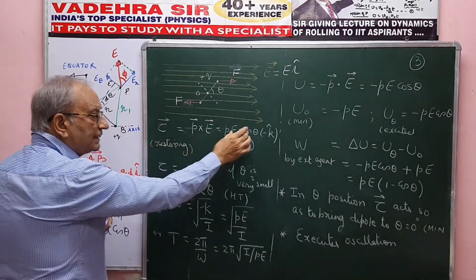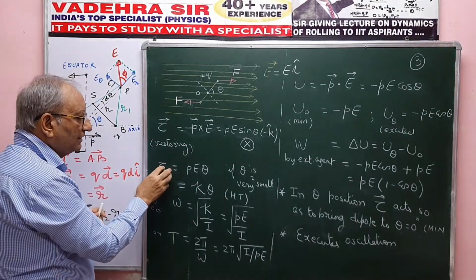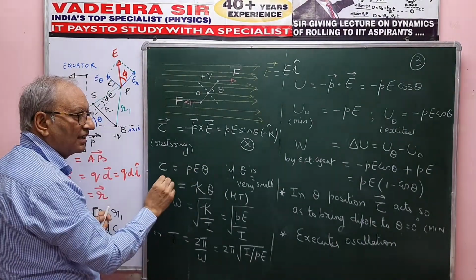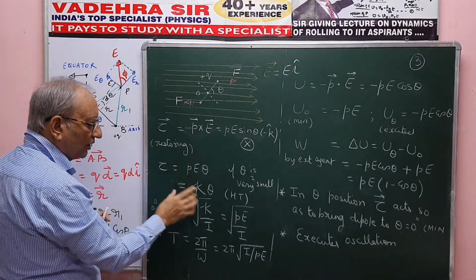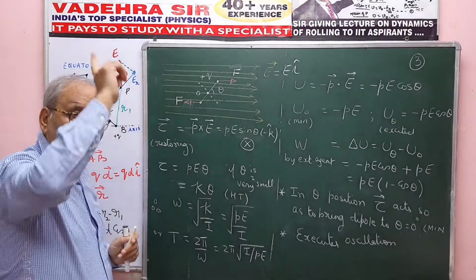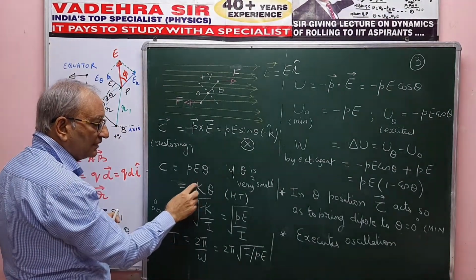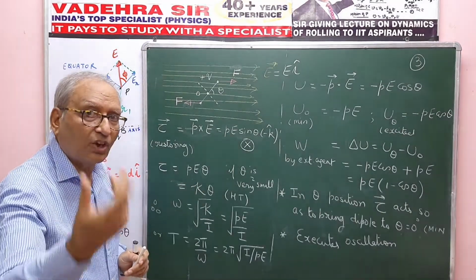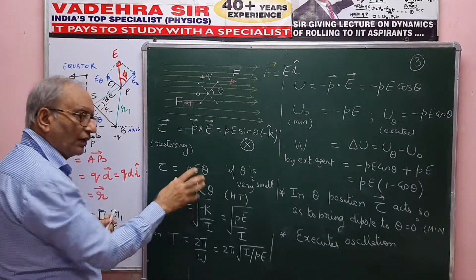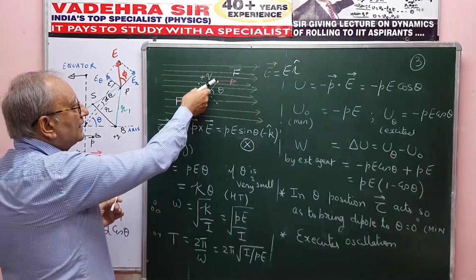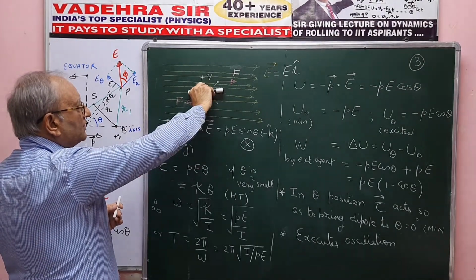If theta is very, very small, then sine theta is equal to theta in radians. So I can write the restoring torque as PE theta. P is constant, E is constant. So I can call this restoring torque Hooke's torque, just like Hooke's force. And this K slash, capital K slash, I call the Hooke's constant, and the Hooke's constant here is P into E.